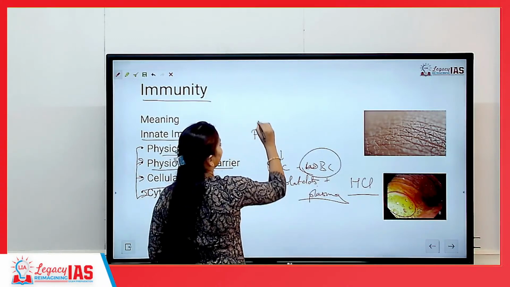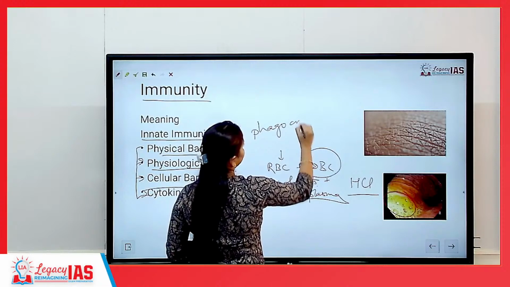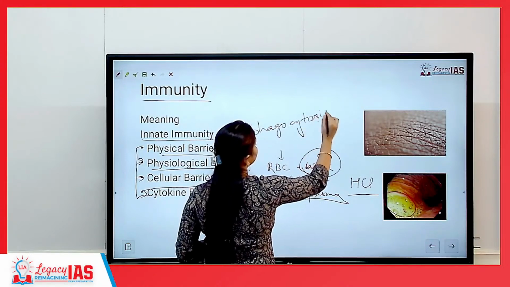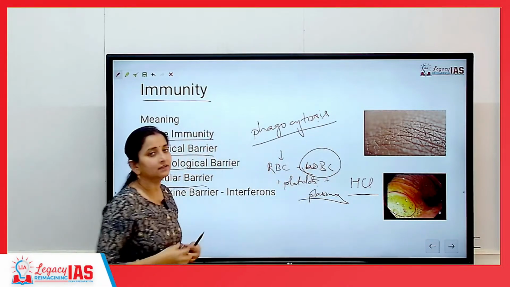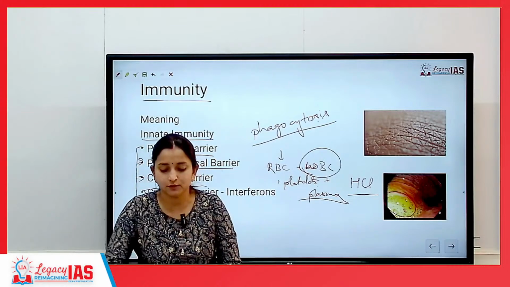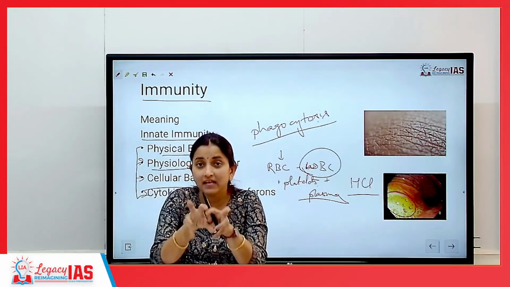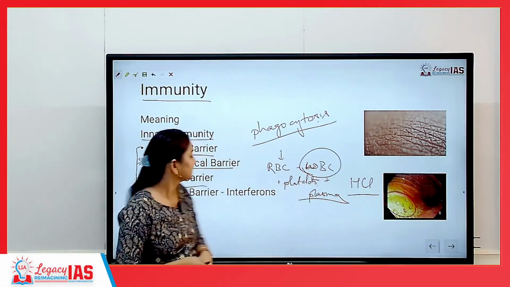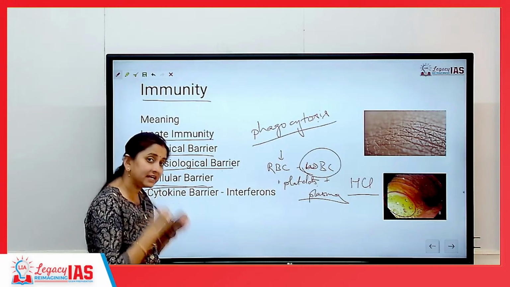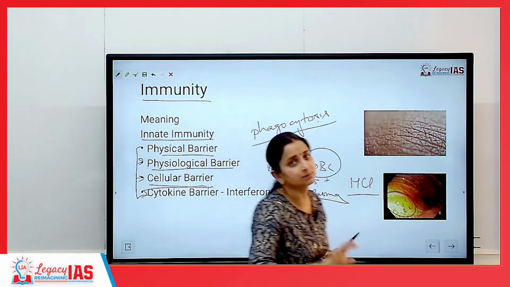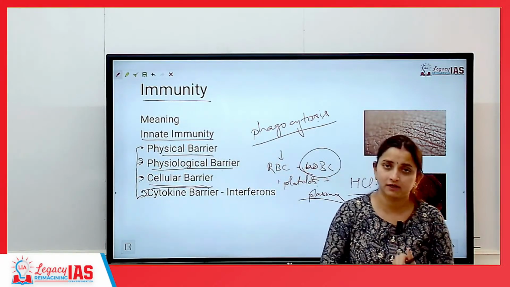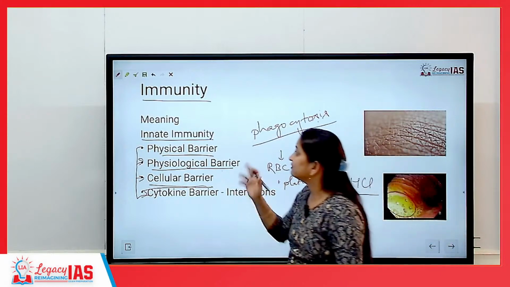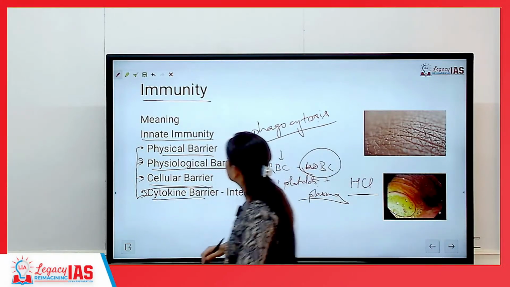This is known as phagocytosis. Phagocytosis means they will eat up. Let's say WBC went somewhere and found that there is a foreign body sitting here. So, they will eat up that foreign body, that is phagocytosis, which is being carried out by WBC. So, this is a barrier, meaning there is some cell in the human body which is responsible for protection from any kind of foreign particles.